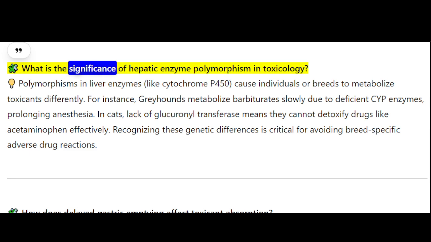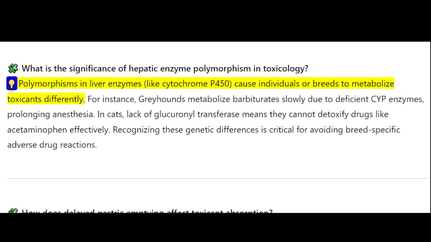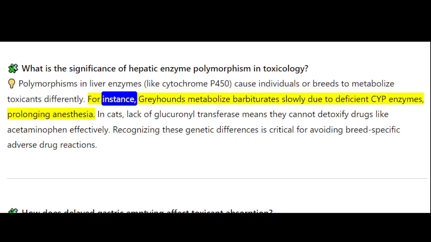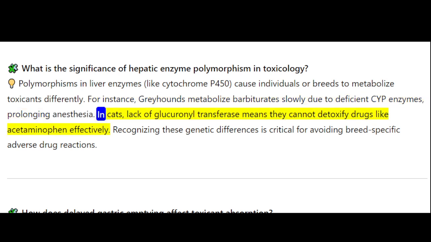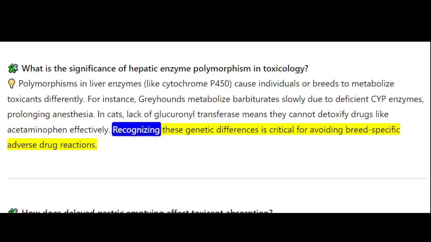What is the significance of hepatic enzyme polymorphism in toxicology? Polymorphisms in liver enzymes, like cytochrome P450, cause individuals or breeds to metabolize toxicants differently. For instance, greyhounds metabolize barbiturates slowly due to deficient CYP enzymes, prolonging anesthesia. In cats, lack of glucuronyltransferase means they cannot detoxify drugs like acetaminophen effectively. Recognizing these genetic differences is critical for avoiding breed-specific adverse drug reactions.